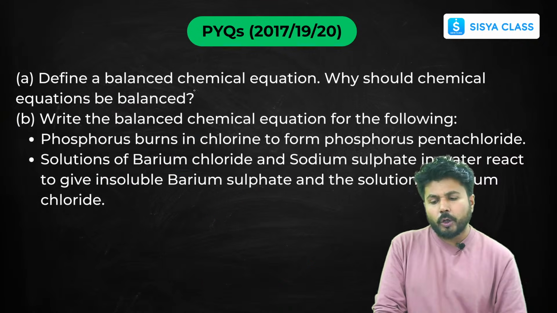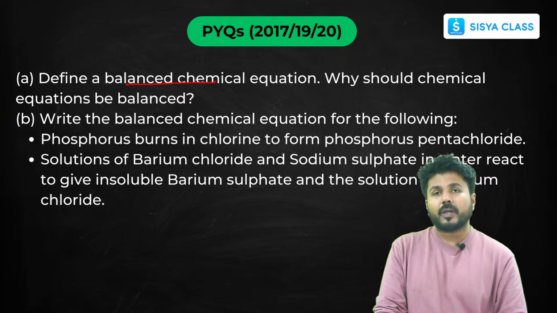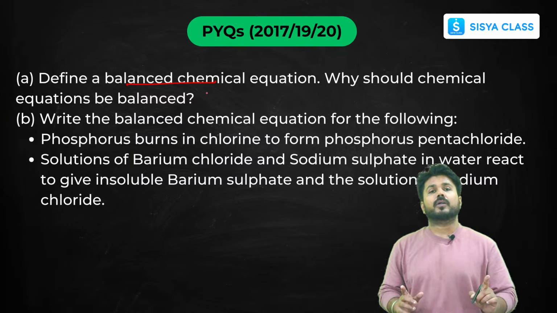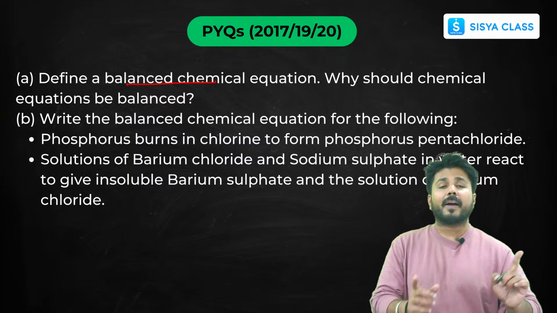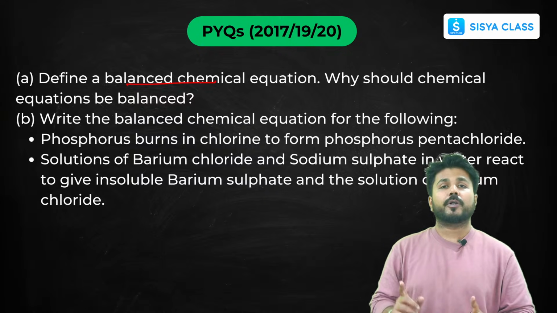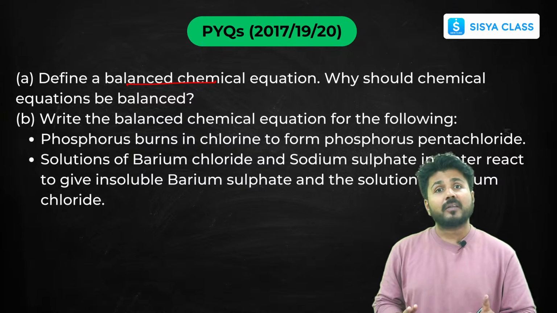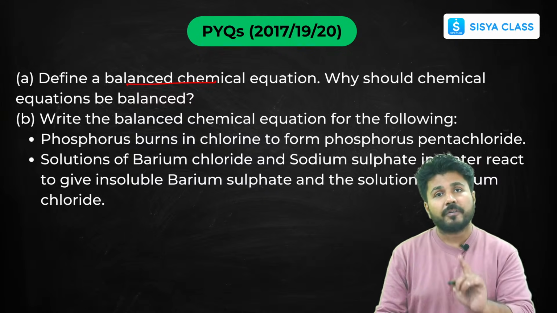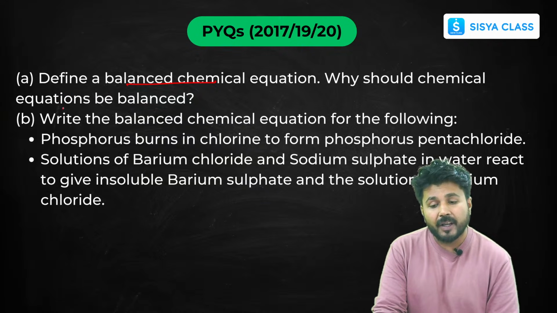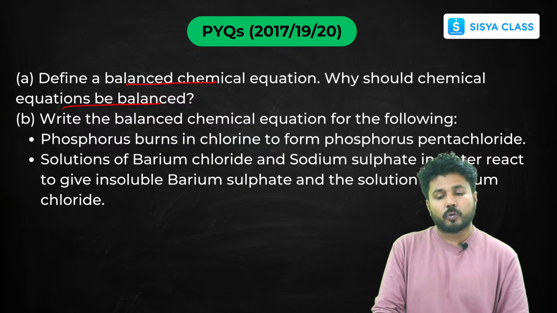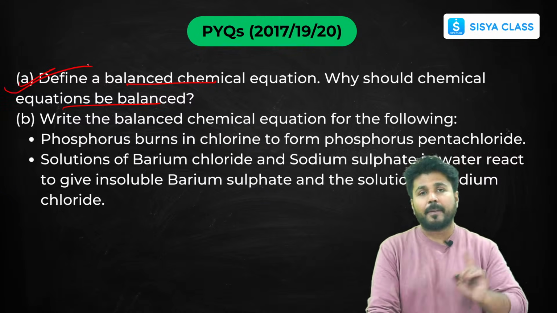Next question. You all know how to balance a chemical reaction. A balanced chemical reaction is one in which the total mass of reactants is always equal to the total mass of products, because it follows the law of conservation of mass. That's why we have to balance chemical equations. So that is your first part, you can elaborate it.